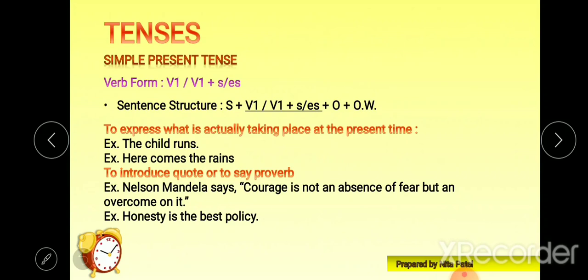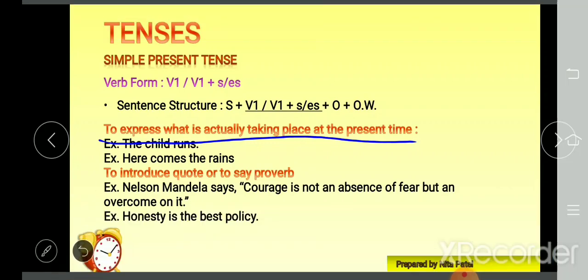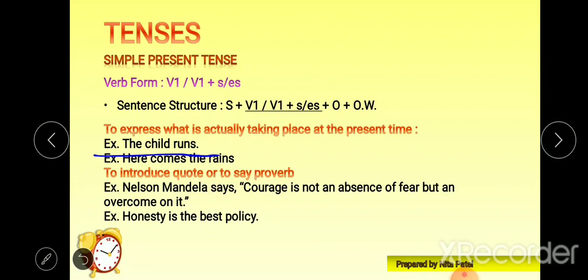Anyways, let's go next further to express what is actually taking place at the present time. Whatever action is taking place at the present time, to describe those actions we can use simple present tense. For example, the child runs. So now the child is running. To describe this action which is just taking place at this present time, in those situations we can use simple present tense.